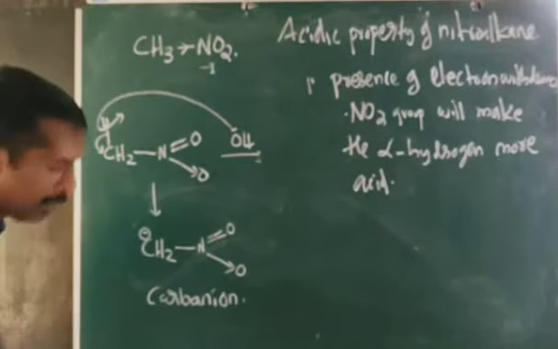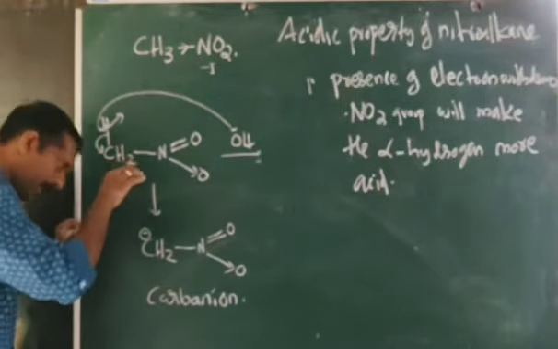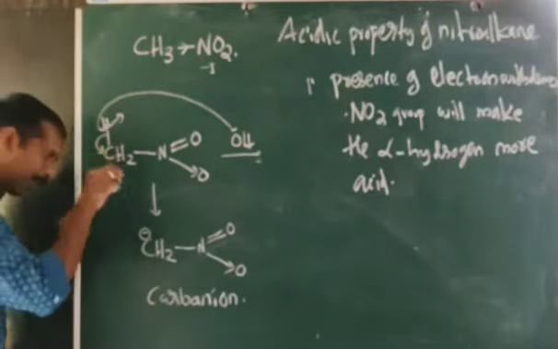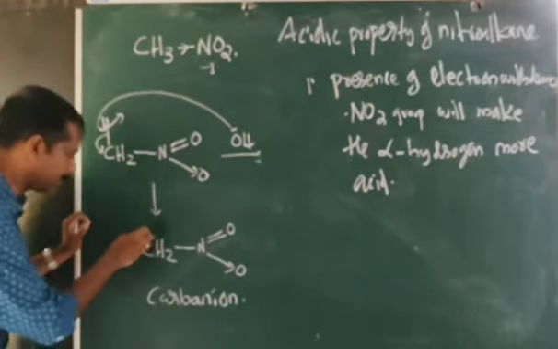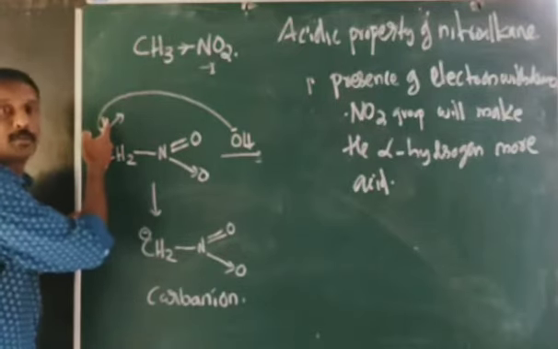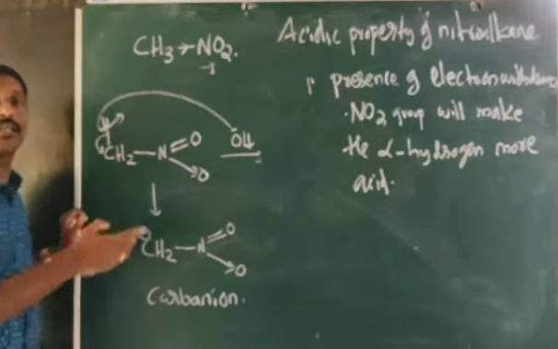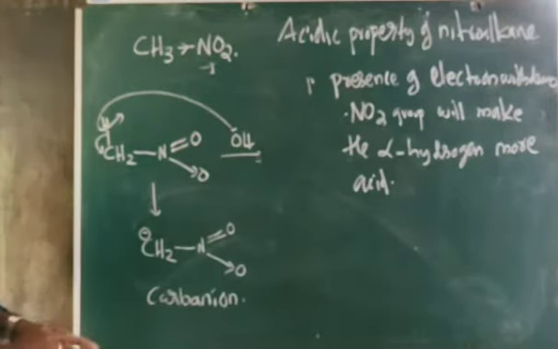Okay. Suppose this negative charge is localized, remaining on this carbon. Suppose it is here only, not moving from this carbon, what will happen? This negative charge will attract back this removed proton. Then we cannot say there is a possibility of forming H plus ion, no possibility.